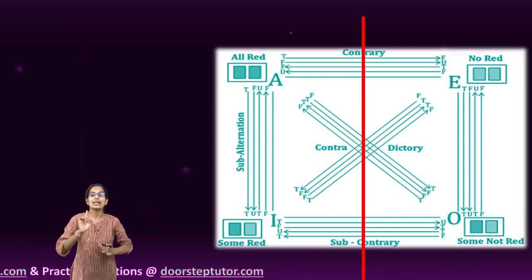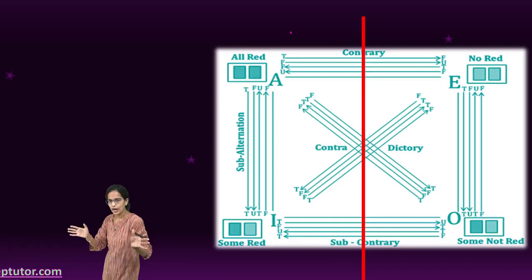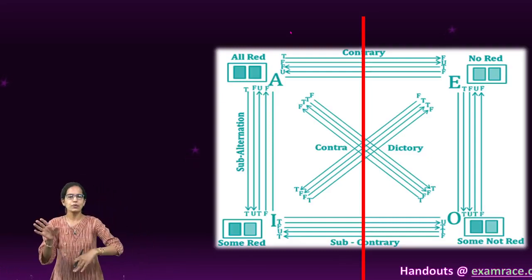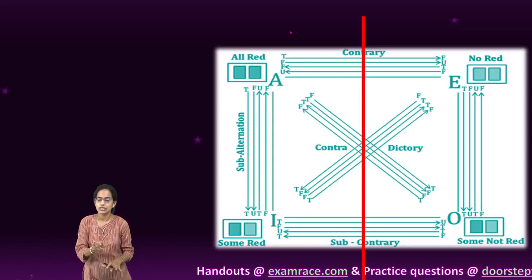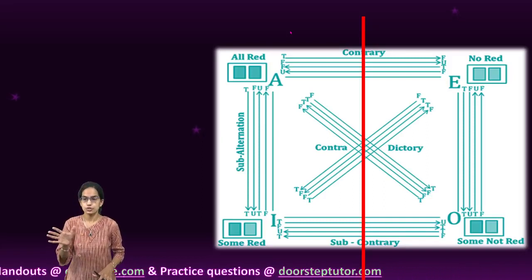The same AEIO categorical propositions can be represented with the square of opposition as we have discussed in a separate lecture, but we won't be going into the details of the relations between A, E, I and O for this lecture. But what we need to understand here is the distribution.